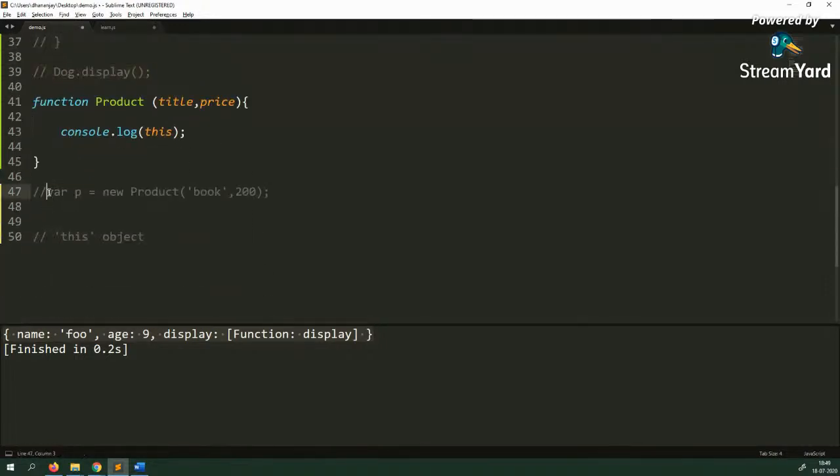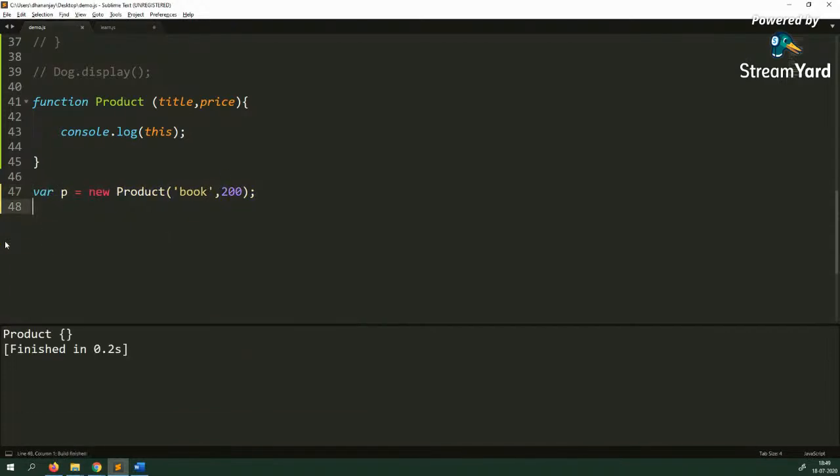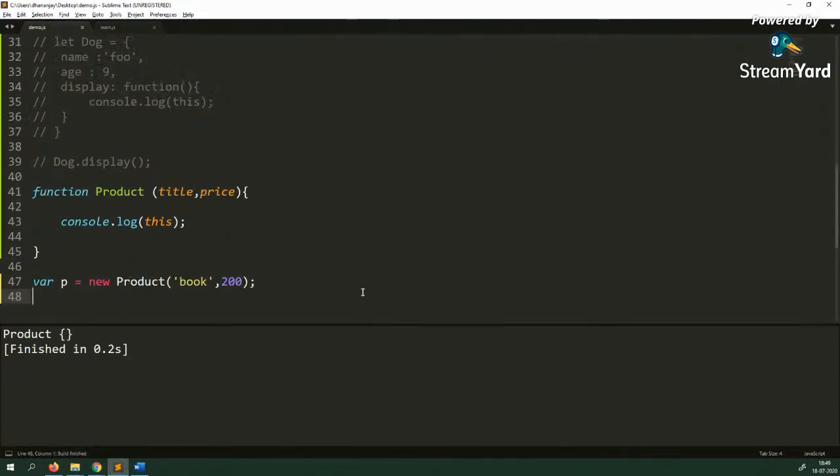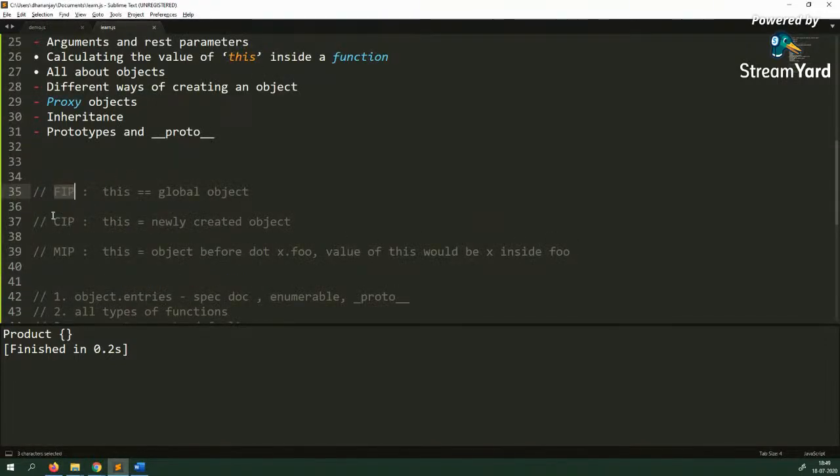Now the challenge so far, my friend, is that in FIP, CIP and MIP, the value of this is given to you by JavaScript. You are not controlling the value of this. If it is FIP, then it is always going to be the global object.